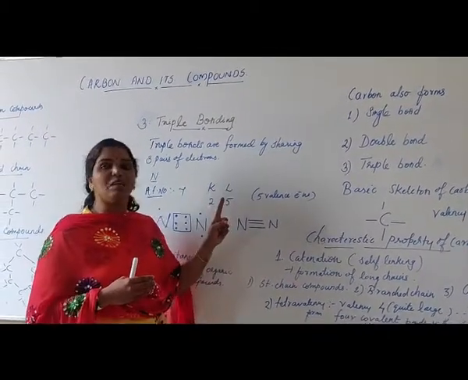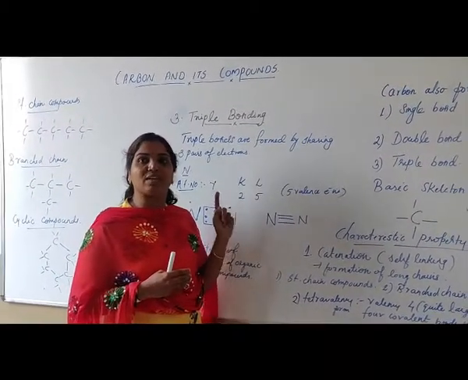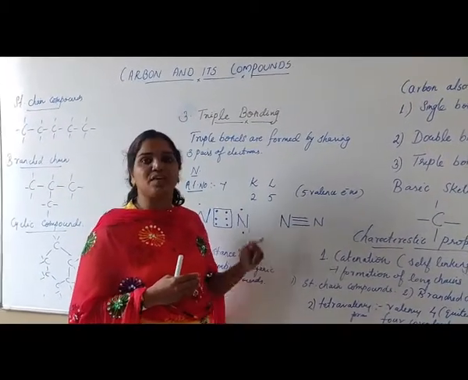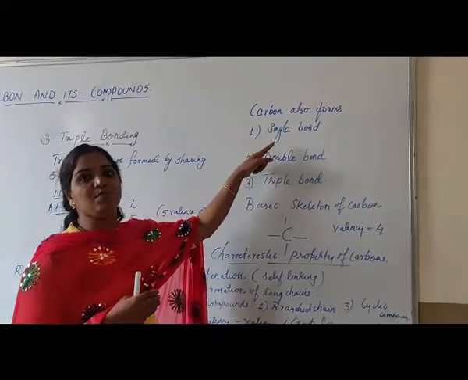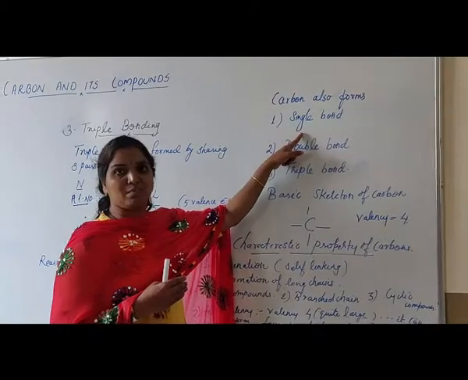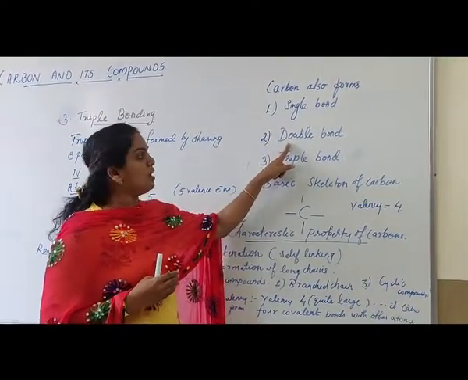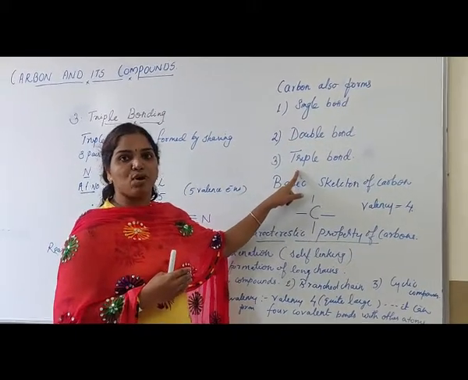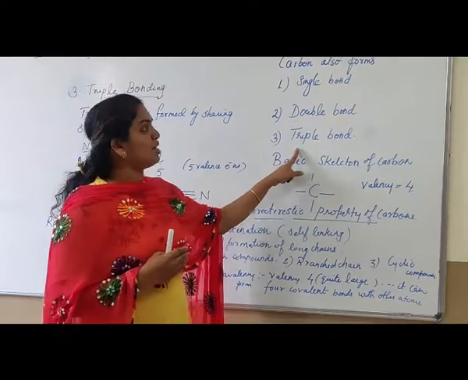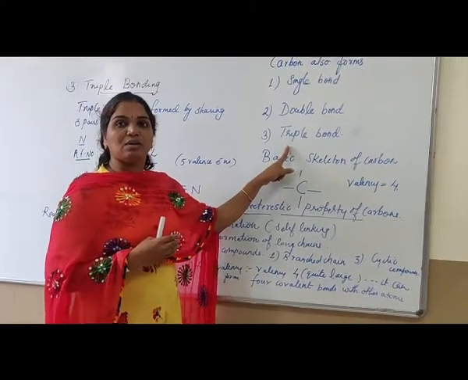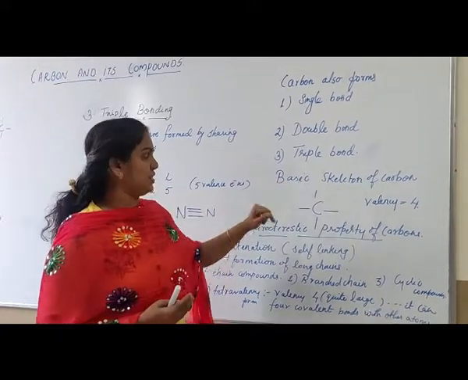Similarly, single bonding, double bonding and triple bonding occur in the case of the carbon compounds that we are going to discuss in this chapter. Carbon is able to form a carbon-carbon single bond, it is also able to form a carbon-carbon double bond, and it is also able to form a carbon-carbon triple bond. How this single, double and triple bonding occurs in carbon, we are going to discuss in the next sessions.